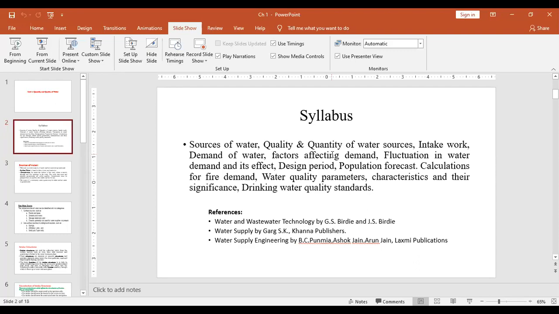The related reference books are also displayed here. The first reference book suggested is Water and Wastewater Technology by G.S. Bedi, and Water Supply Engineering by S.K. Garg. Both of these books give you detailed information. If you refer to them, you will be able to prepare for competitive examinations too. But if you want to prepare only for the university examination, you can go with Water Supply Engineering by B.C. Punmia.